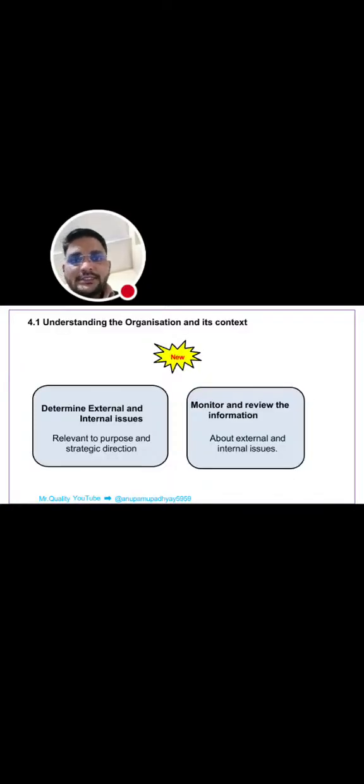First is understanding the organization and its context. Actually, determine the external and internal issues. What are the internal and external issues? Internal issues means related to the organization's culture and their knowledge, skills, and performance. And external is like customers, markets, competitors, and suppliers, and certification bodies. Determine the external and internal issues relevant to purpose and strategic direction.